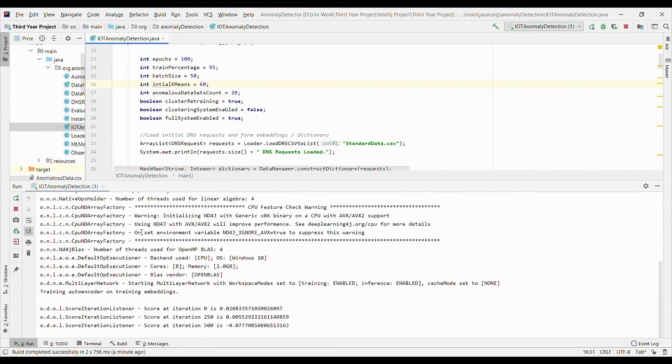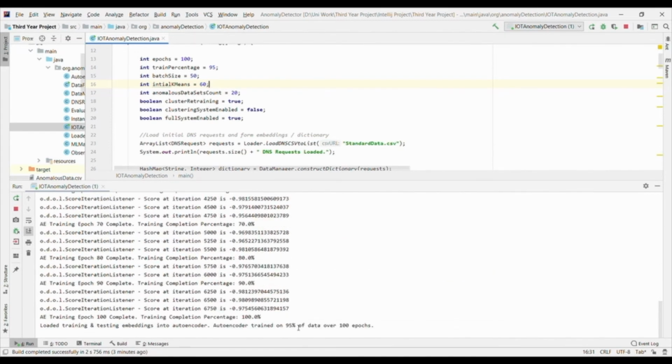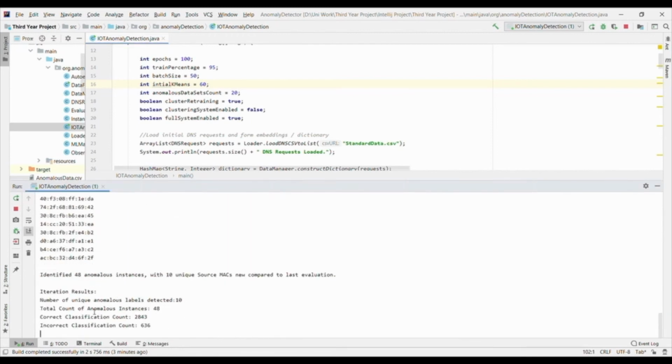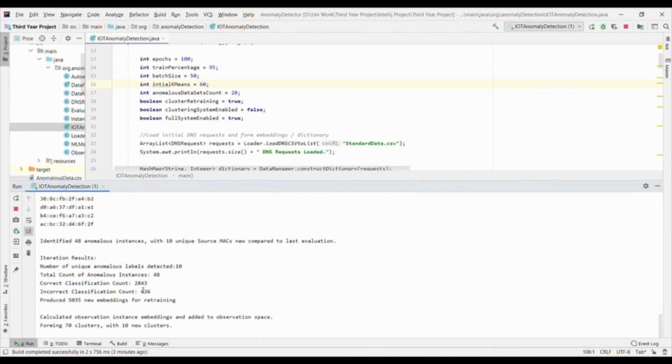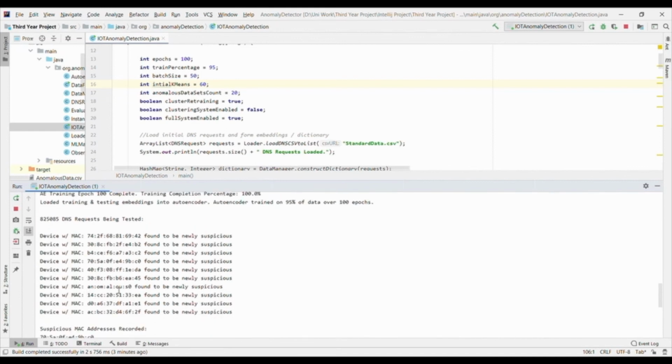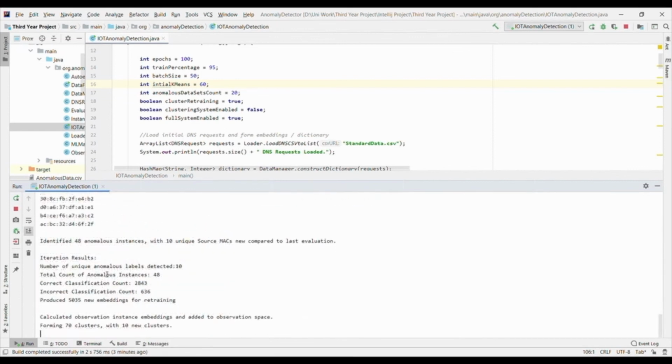This can take a while, so skipping forward, we see the autoencoder has finished training and has begun classifying anomalous traffic, as can be shown here by MAC address. Anomaly data is then finished, and the necessary data exported to a file. An important note is the system has already identified the artificial anomaly present in the dataset. Classification statistics are also exported. Retraining can then start on the new data.